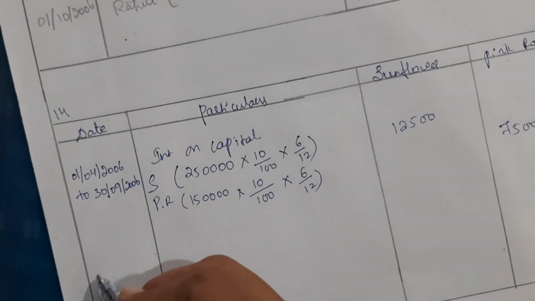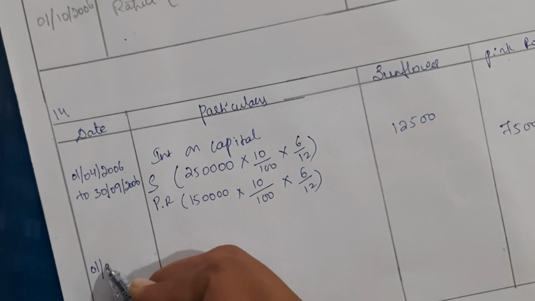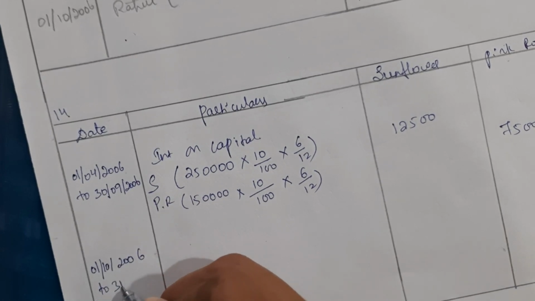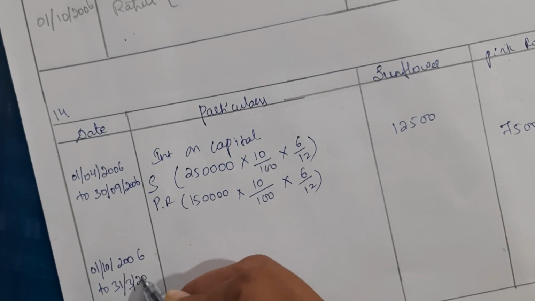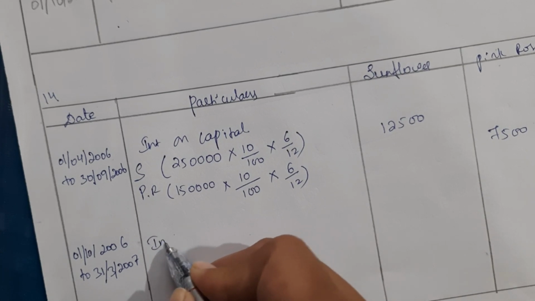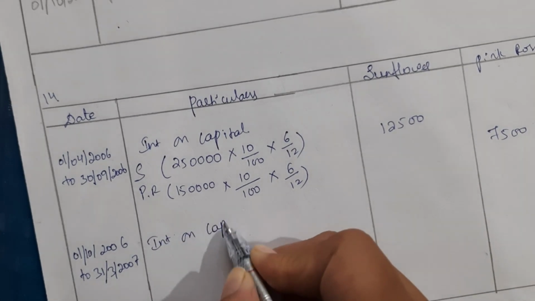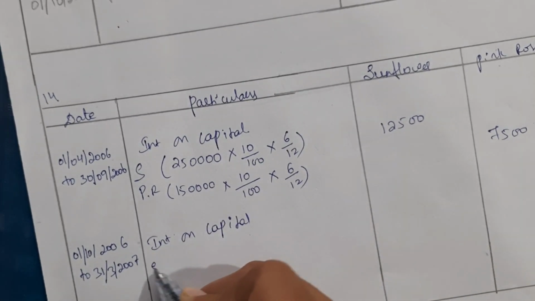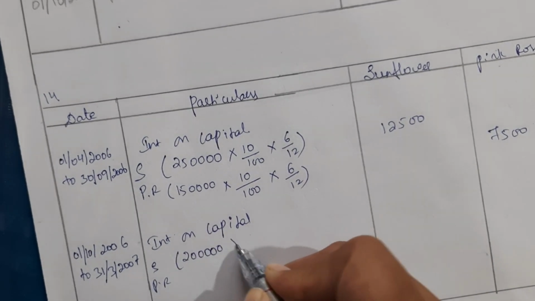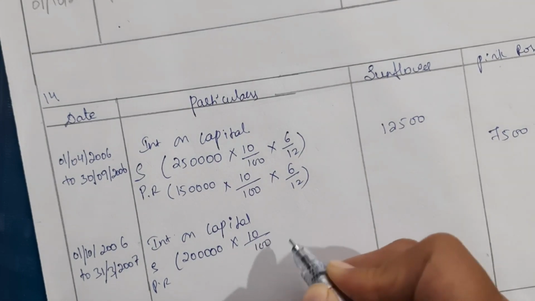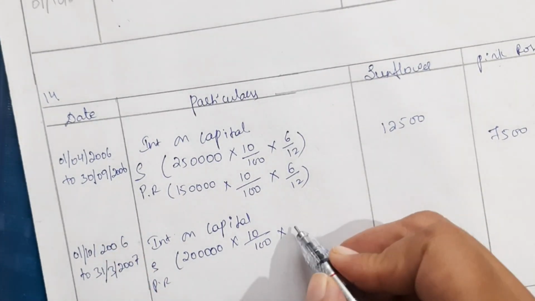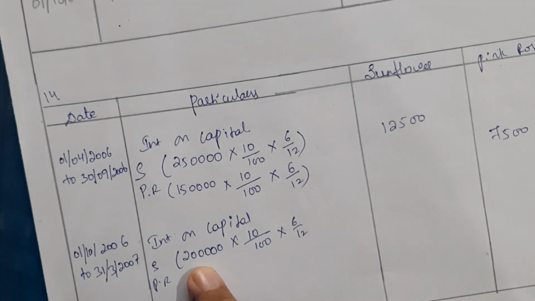Clear? Now from October 1 2006 to 31st March 2007, they both are having capital of 2 lakh rupees. So interest on capital, Sunflower and Pink Rose, 2 lakh into 10% is the rate of interest, right? For remaining 6 months from October to March, we have to pay interest on this amount now.